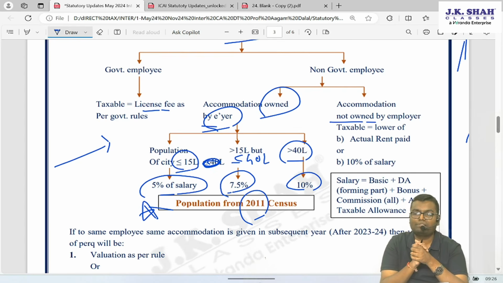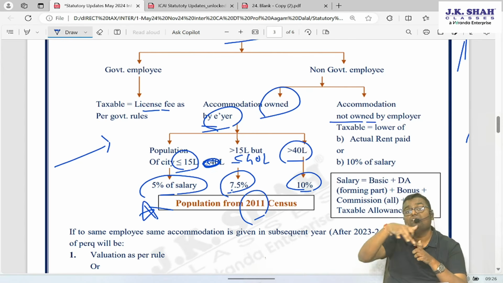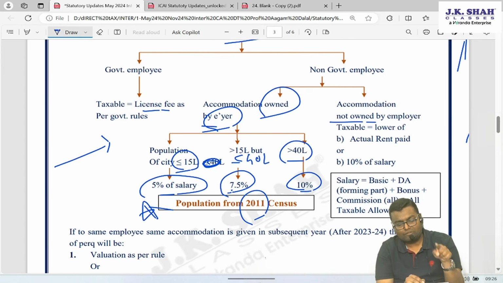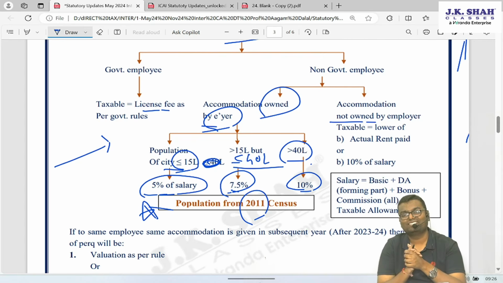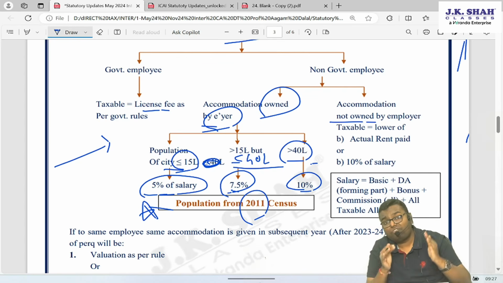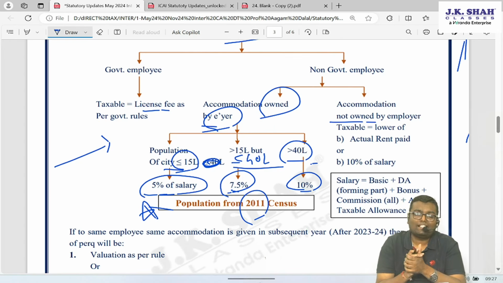So earlier which was 15%, now reduced to only 10%, which was earlier 10%, now reduced to 7.5%, which was earlier 7.5%, now reduced to 5%, and the limit also changed. So up to 31st August, let me revise it once. If the population is up to 10 lakh, 7.5% of salary, 10 lakh to 25 lakh, 10% of salary, more than 25 lakh population, 15% of your salary. From 1st September, if population is up to 15 lakh, 5% of the salary, 15 lakh to 40 lakh, then 7.5% of salary, more than 40 lakh, 10% of the salary.